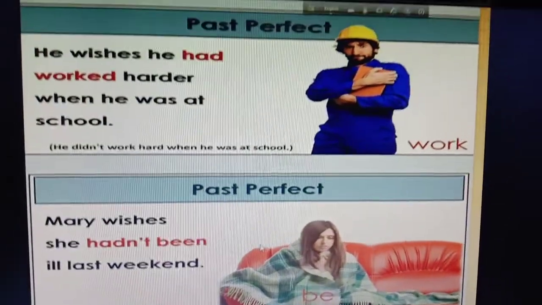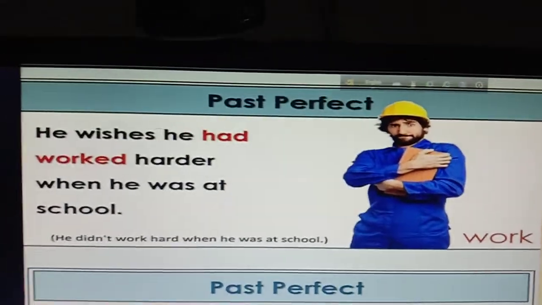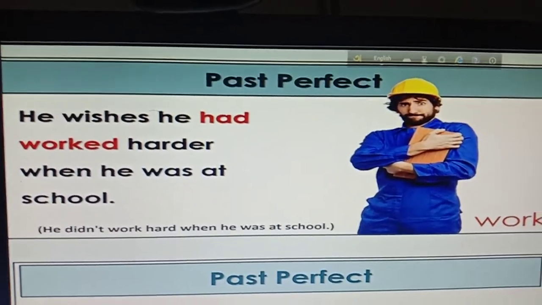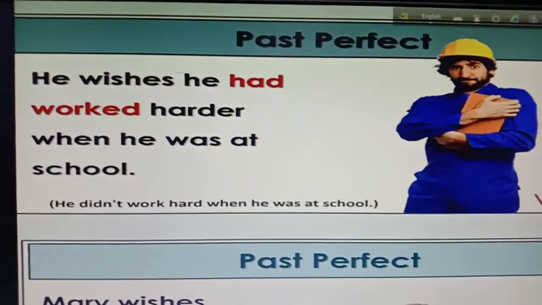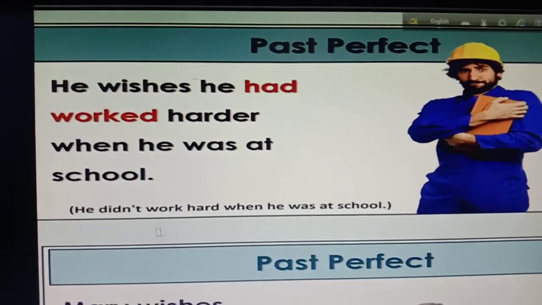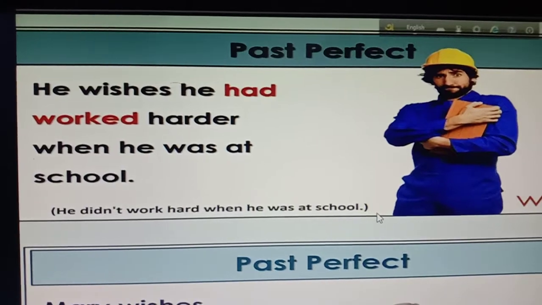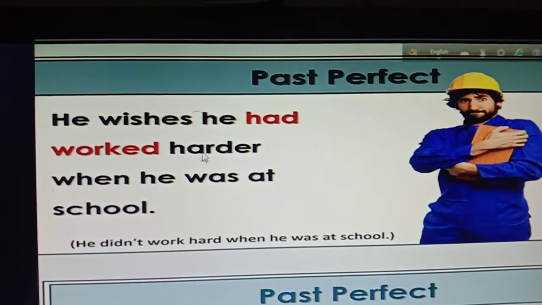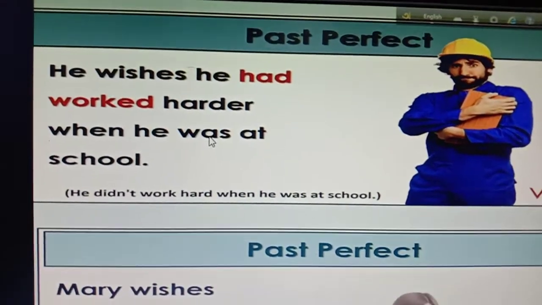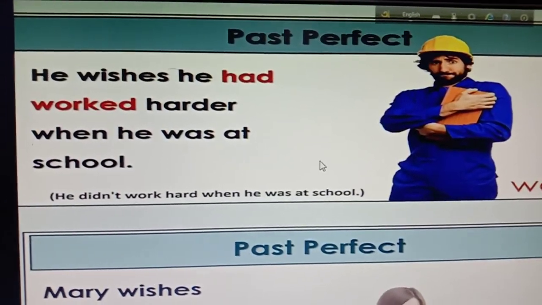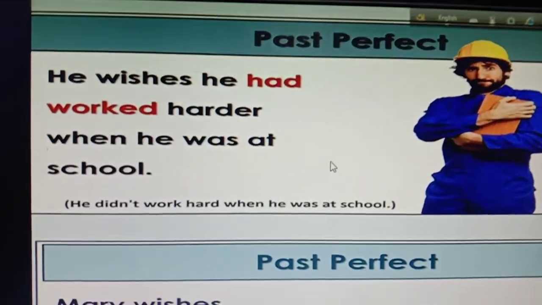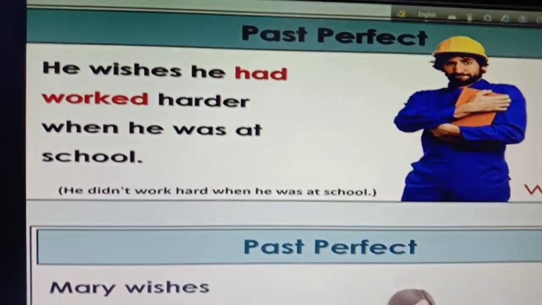The examples are, he wishes he had worked harder when he was at school. So the explanation will be, he didn't work hard when he was at school. So this is a frustrating situation because he wishes he had worked harder, but actually he didn't work hard. Okay, so this is a frustrating situation because as he didn't work hard, he couldn't shine in life.